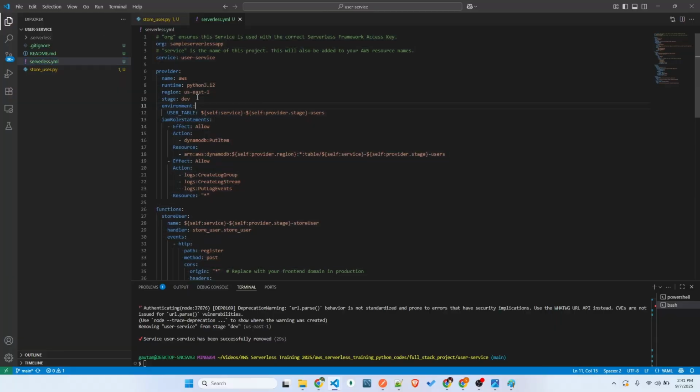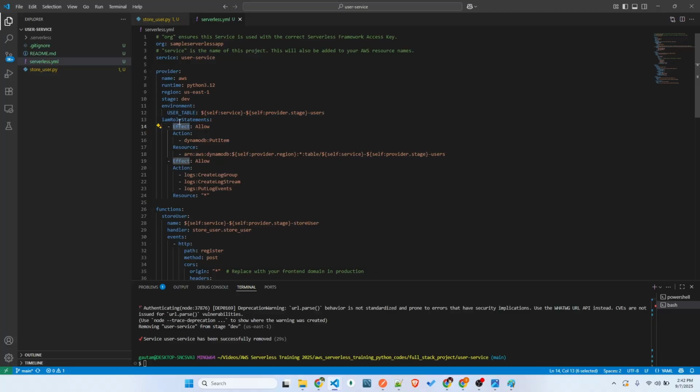Once you open the serverless file, ignore this provider because we're going to use AWS Python. The region and the stage are mostly given to the API gateway, and the environment is like environment variables. We need the user table, the DynamoDB table where we're going to store the data. This table we're going to use in our data get here.